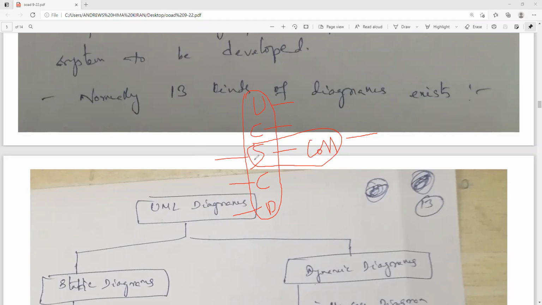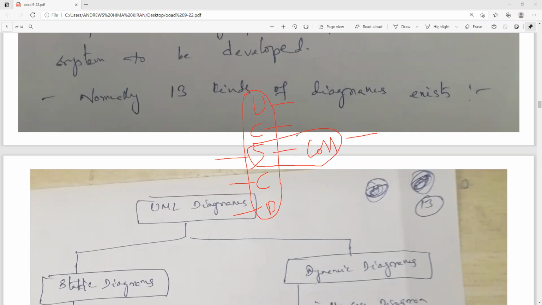We can convert a sequence diagram into a collaboration diagram, and a collaboration diagram into a sequence diagram, without any loss of information. Here, without any loss of information is the important part of the sentence. The example I can give for isomorphic substances is water and ice. We can convert water into ice cubes and ice cubes into water. So those two are considered isomorphic substances.